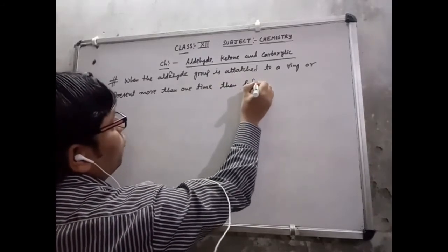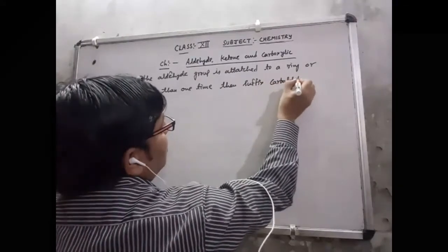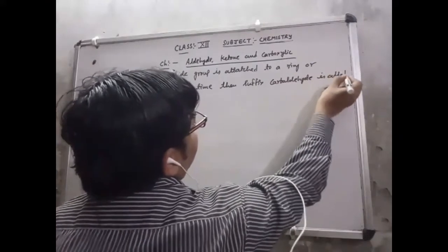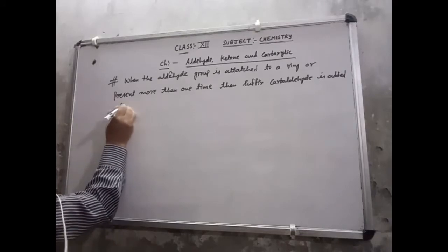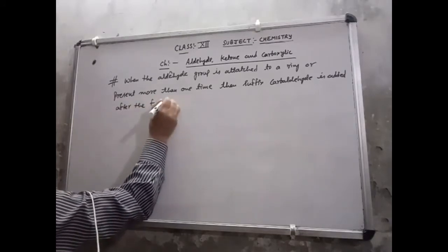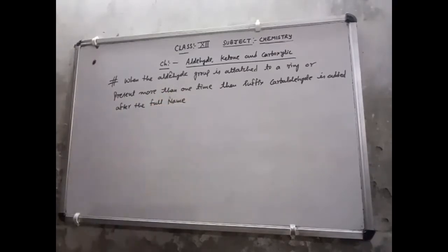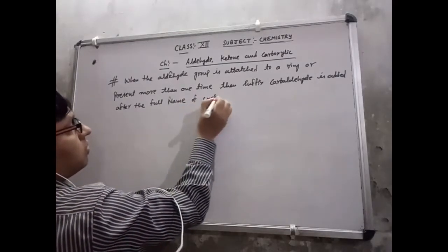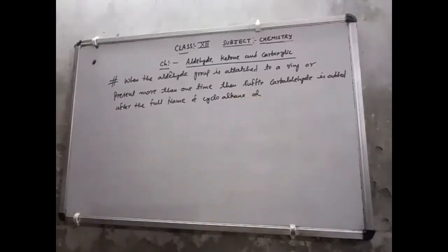The suffix carbaldehyde is added after the full name of the cycloalkane or open chain.